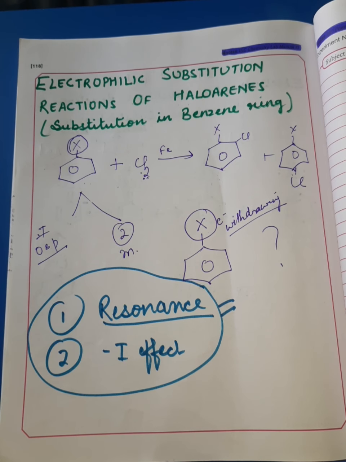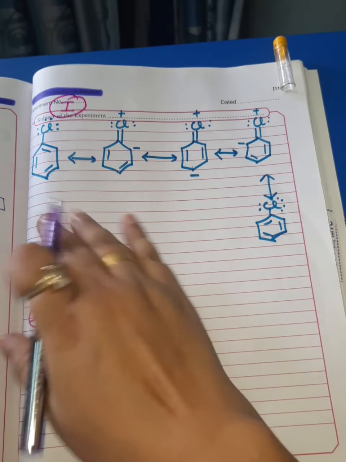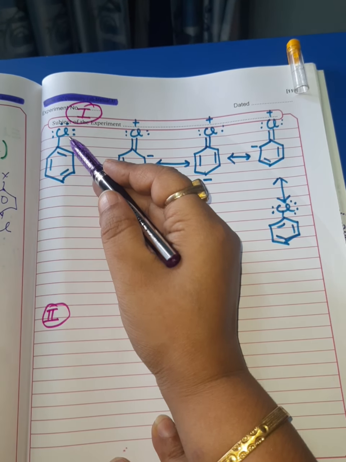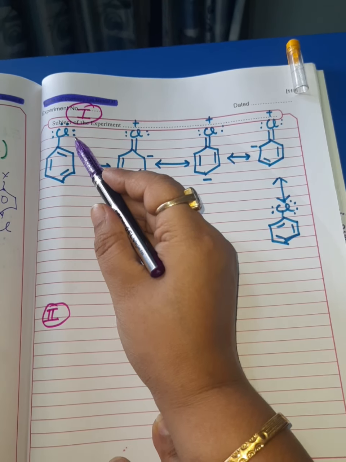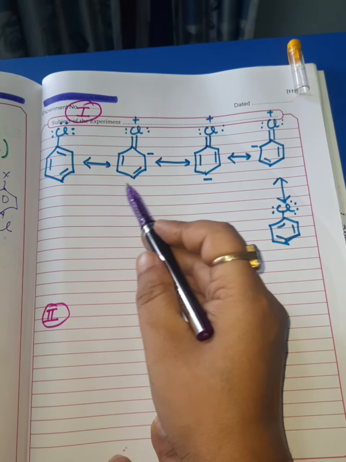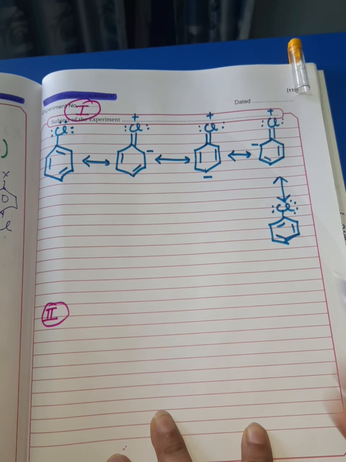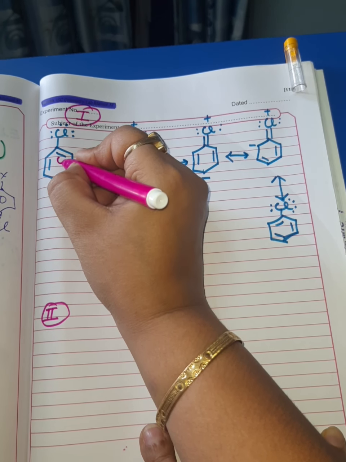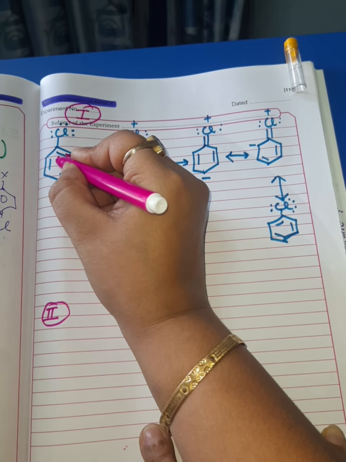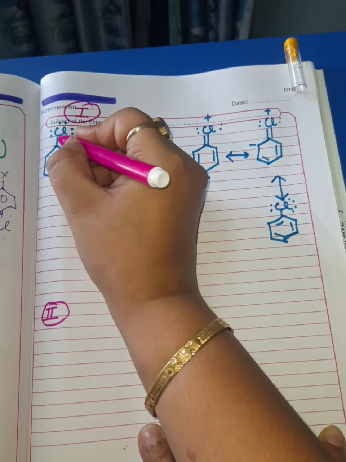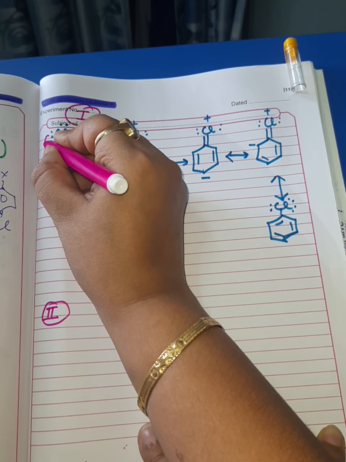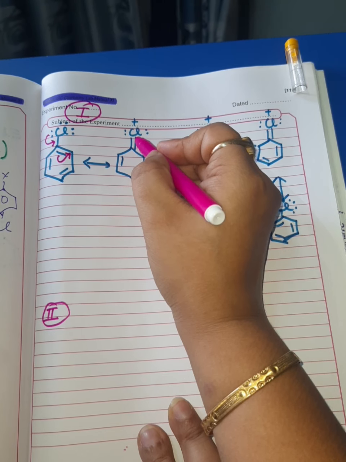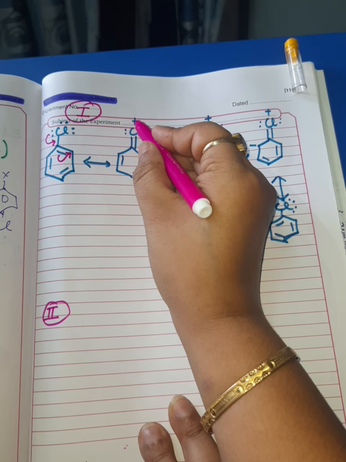Now, let's have a look at these factors one by one. See, dear students, this is the first factor I am going to explain, that is resonance. When a chlorine atom or any halogen, I have taken the example of chlorine, is attached to the benzene nucleus, resonance takes place this way. Let's understand the resonance. The chlorine atom gives its electron to the benzene ring. See, the pi electron gets delocalized here. So, the chlorine atom involves its lone pair, its pair of electrons, in the resonance. As a result, a double bond is developed here and chlorine gets a positive charge.